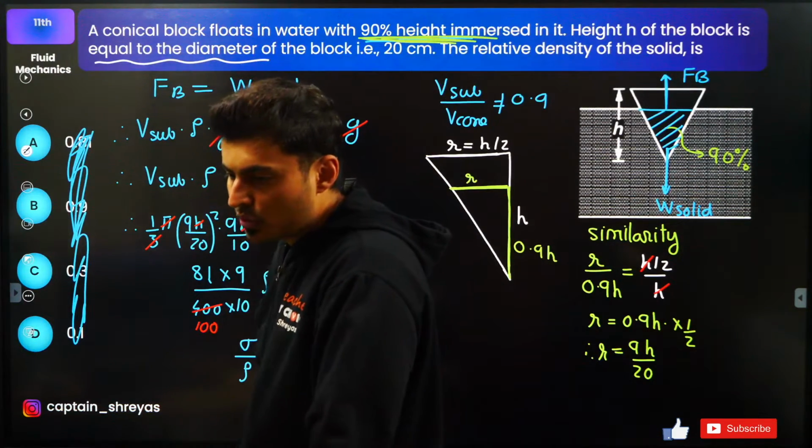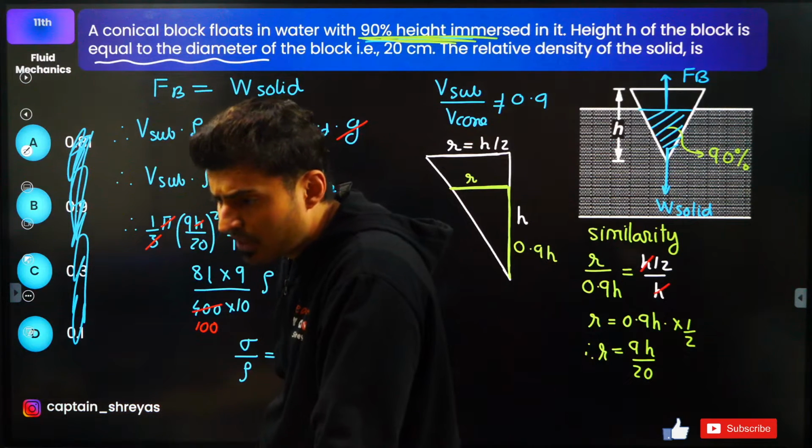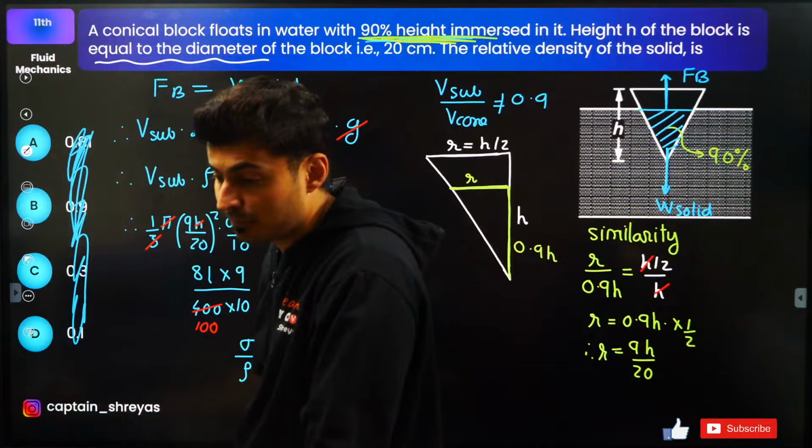Oh, Zoso, you solved the 2021 paper and scored 207 marks. Is it good? Yes, it is very good, beta. It's very good.